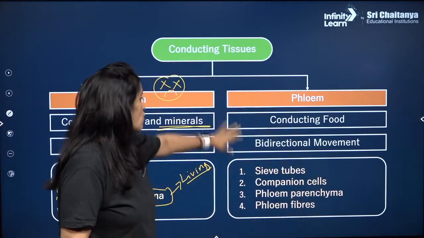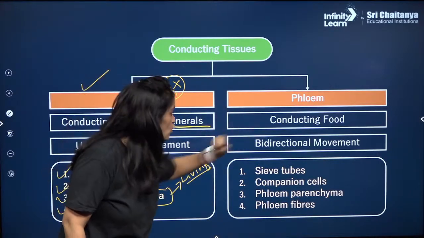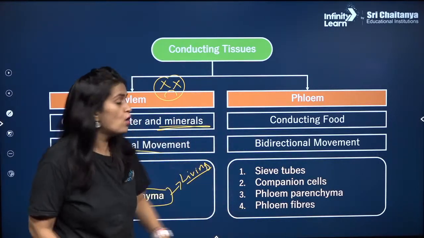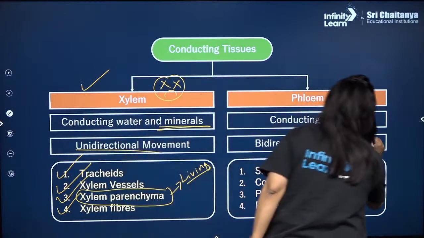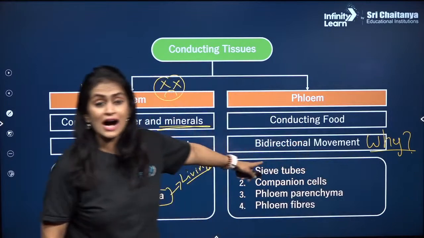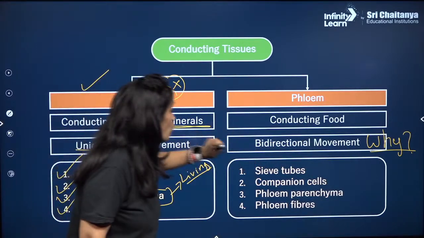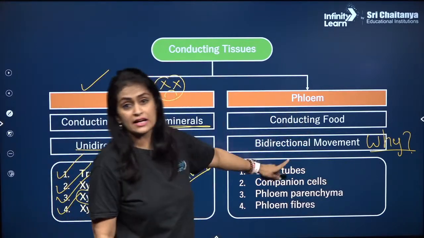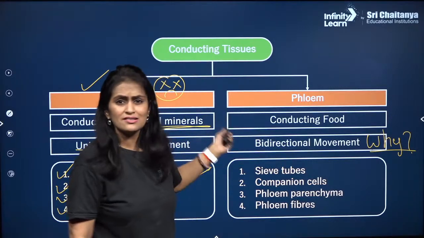Alright? Now phloem, बिल्कुल opposite, conducts food. There is a bidirectional flow. Why there is a bidirectional flow? Please answer that. That's a question to be asked in CBSE board examination. Why phloem shows bidirectional flow and why not in xylem?